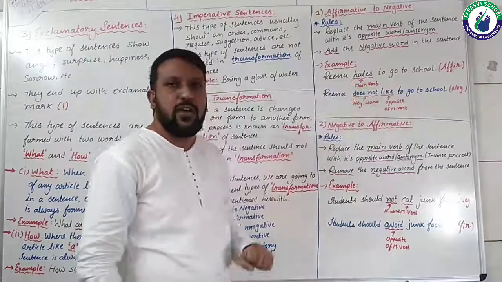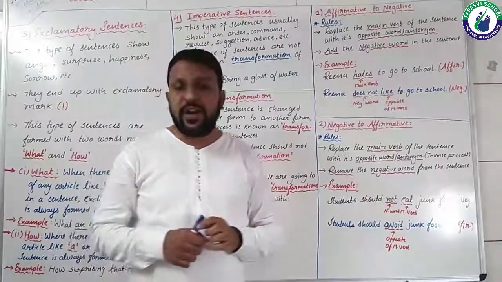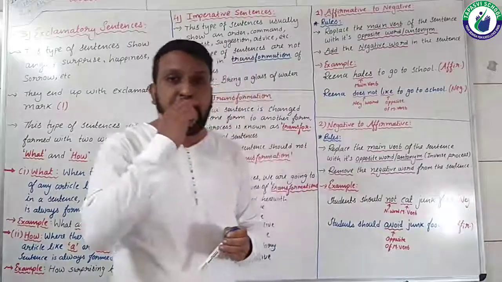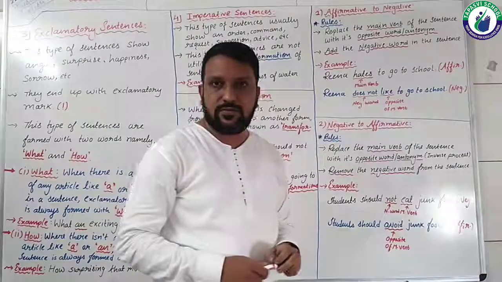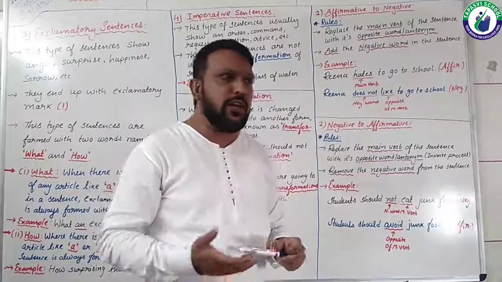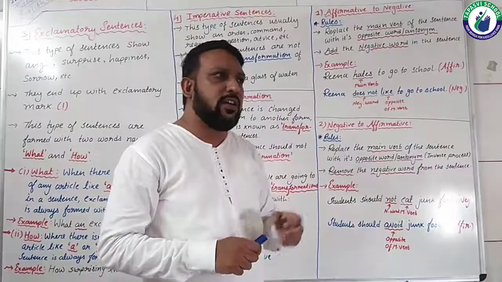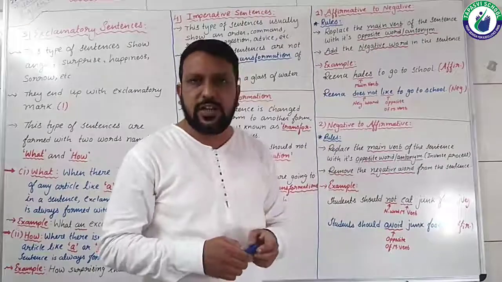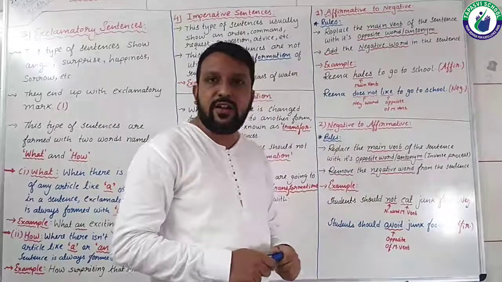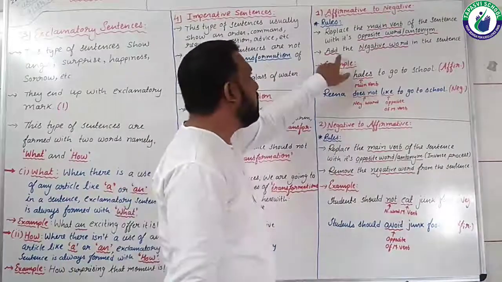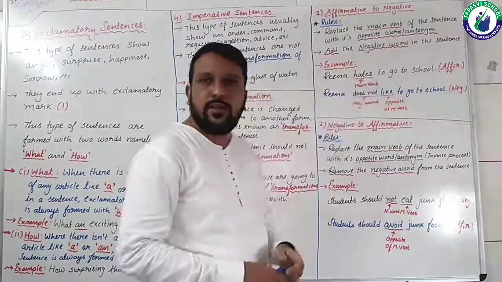Now hate's opposite word you need to find out. What is the opposite verb of hate? Opposite verb of hate is like. Hate means the opposite of like, if you don't like someone, that is called hating. So hate's opposite is like, and what do you need to add? You need to add the negative word.